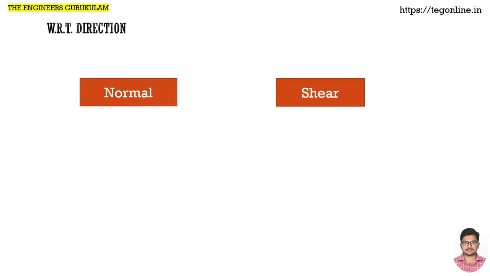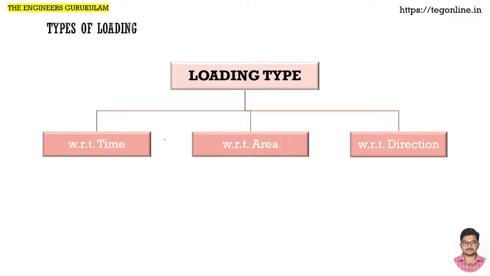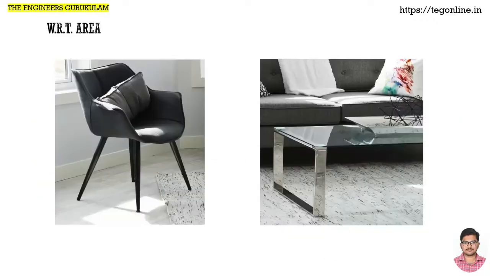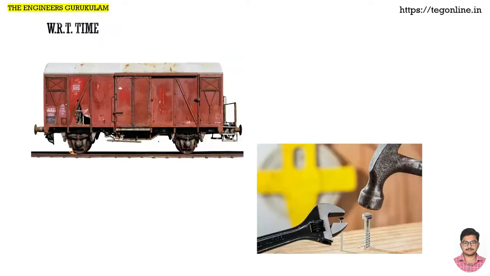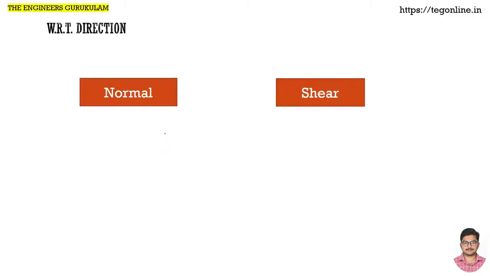So the next thing, with respect to direction. Just a little earlier we have seen that load can be classified in three ways. First, classification based on time, where it can be static or dynamic. The second, based on area, where it can be concentrated or distributed. And the third classification is based on direction. Based on direction, it can be either normal or shear.